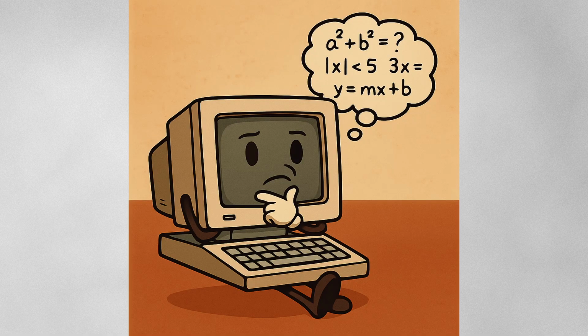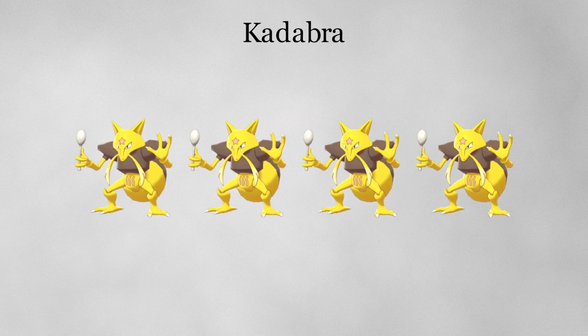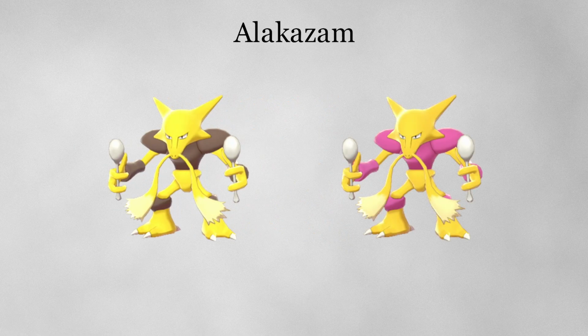I realize this is a lot of math to take in, so let's walk through an example to sum all of it up and demonstrate how this process works. For this example, I'm going to reverse a Kadabra Outbreak. This will allow me to find a shiny Alakazam in the second wave.